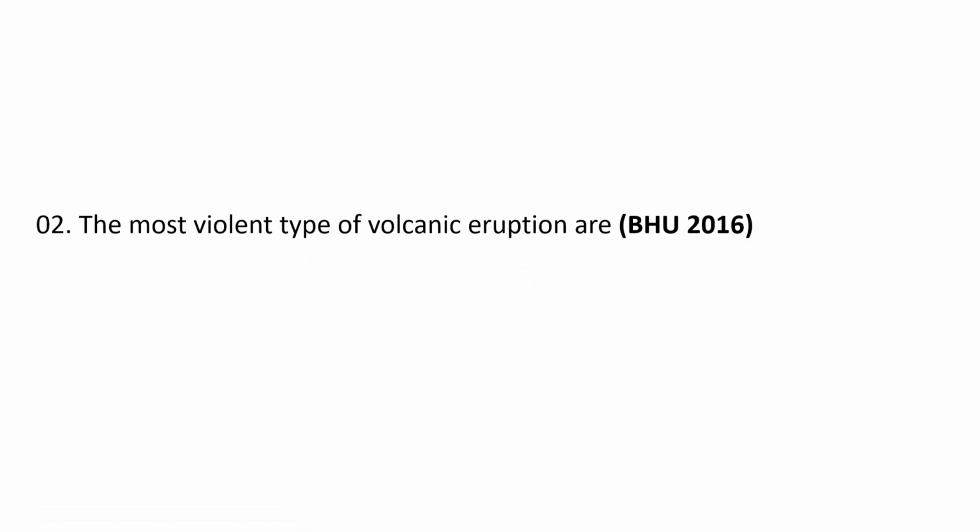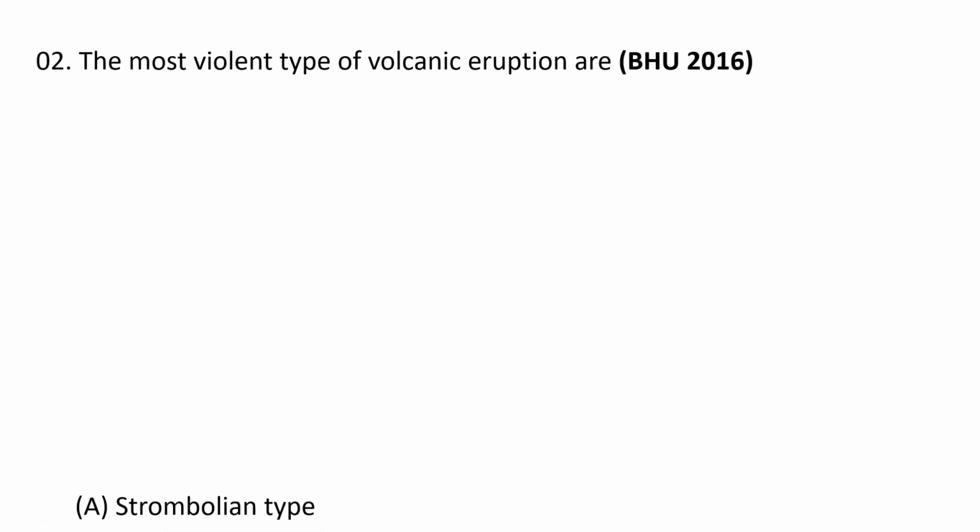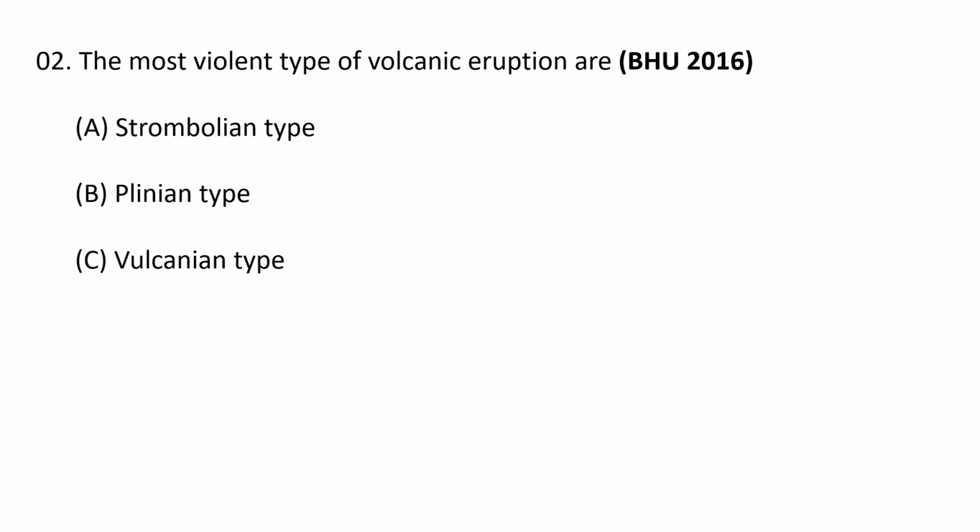Next question. The most violent type of volcanic eruption is, choices are A. Strombolian type, B. Plinian type, C. Vulcanian type, D. Pelean type. So the correct answer is D.